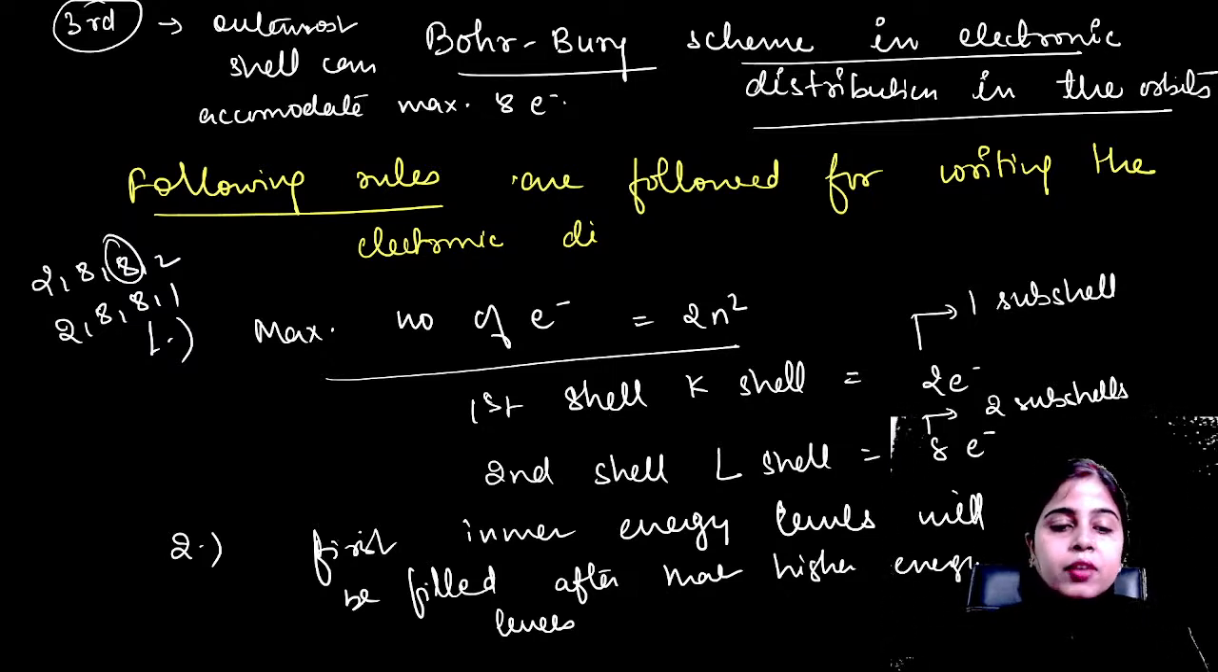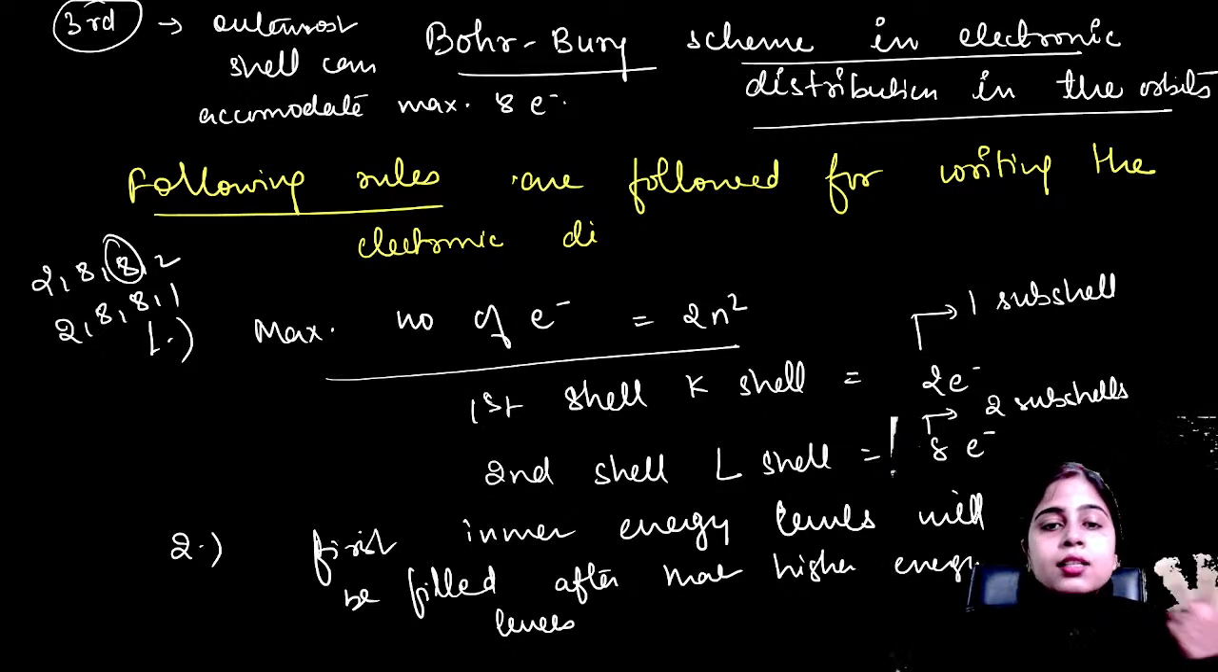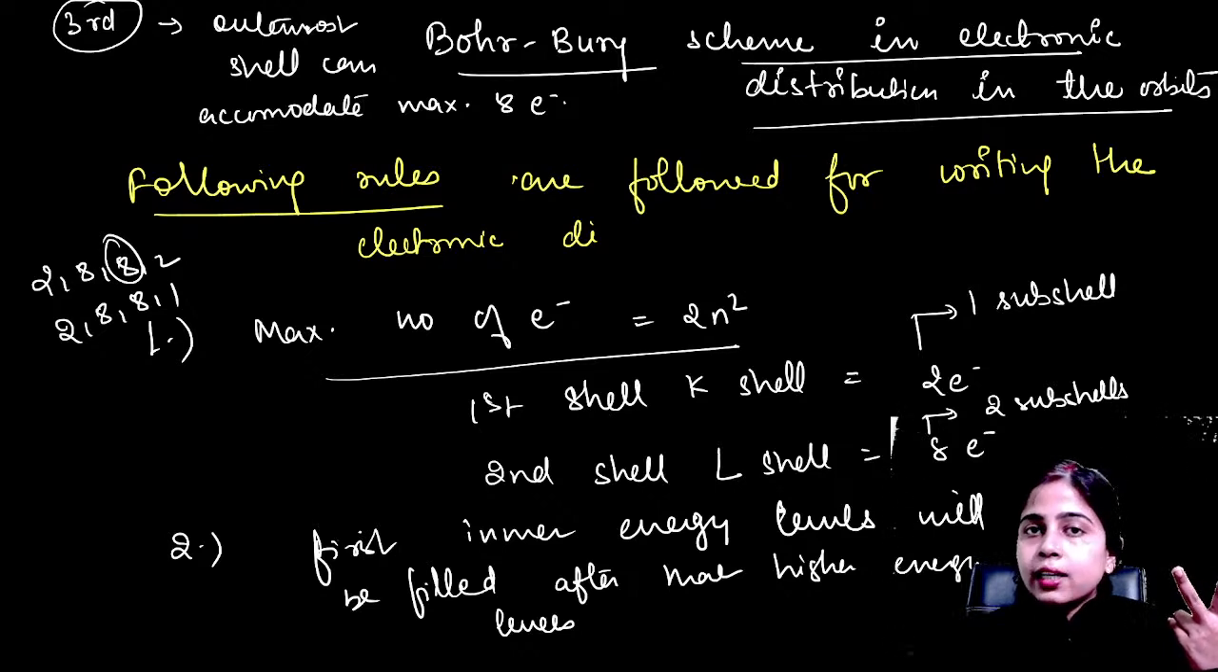Okay, so there were 4 rules. First rule was that the maximum number of electrons that can be accommodated is given by the formula 2n square. Second rule was that first your inner energy levels will fill, after that your higher energy levels will be filled by electrons. Third rule was the octet rule, according to which the outermost shell of any atom can have a maximum of 8 electrons, that is the octet rule, to become stable. And fourth was if an atom is chemically stable, that means if an atom is stable in any reaction, it has already attained this octet rule.